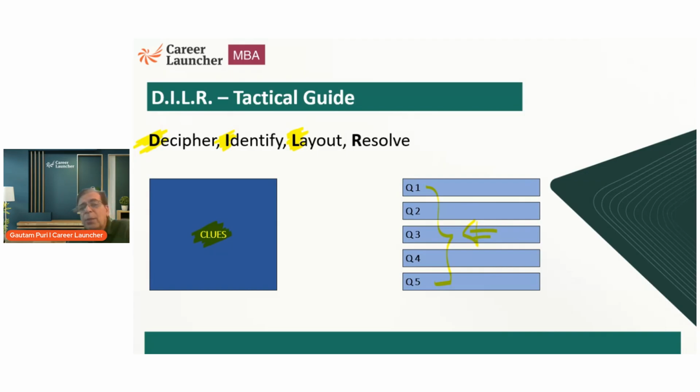So the layout has to be based on the information asked for, given by the question, and the information sought by the question. The questions are asking you to solve something. Based on that, I will create the layout. And yes, finally you have to resolve, or solve, the question. But solving the question and moving between the table is a back and forth process, as I said a couple of minutes ago.